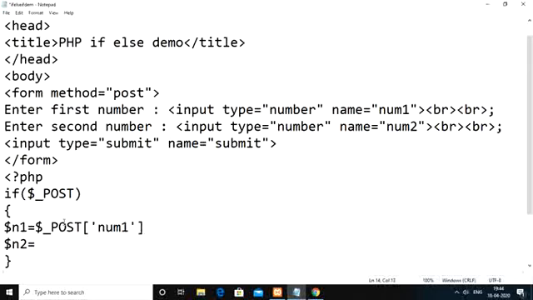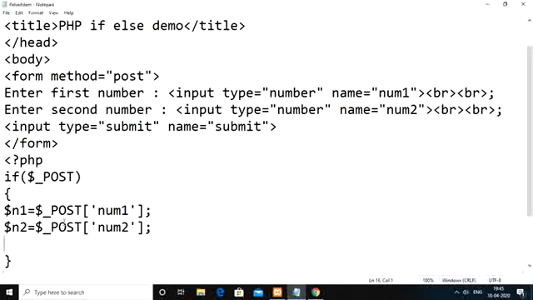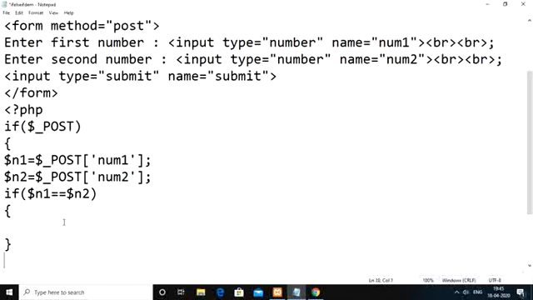Whatever value we have at num1 within the post array, we store in n1. At the same time, whatever value we have at num2, we store in n2. After that, we need to check whether n1 equals n2. If it is true, we display echo: both n1 and n2